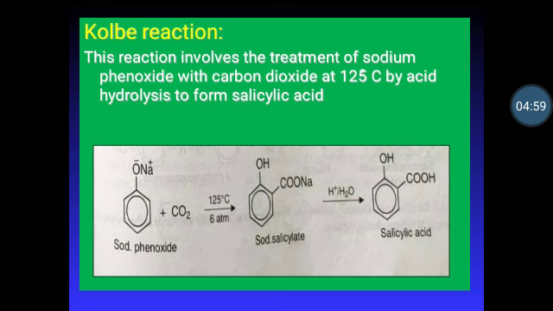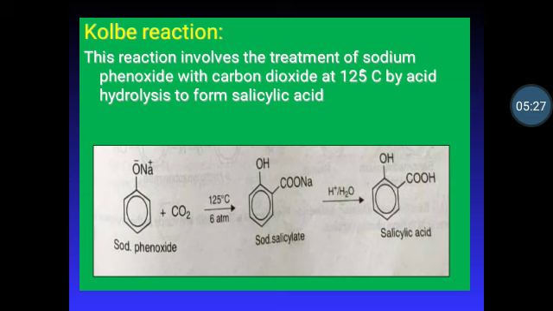Application of Kolbe reaction. When potassium hydroxide is used in Kolbe reaction, 4-hydroxybenzoic acid can be accessed. This is an important precursor for paraben. Para-hydroxybenzoate, or ester of para-hydroxybenzoic acid, is used in cosmetic products. Kolbe reaction can be used for industrial synthesis of 3-hydroxy-2-naphthoic acid, which is a common precursor to azo dyes and pigments.